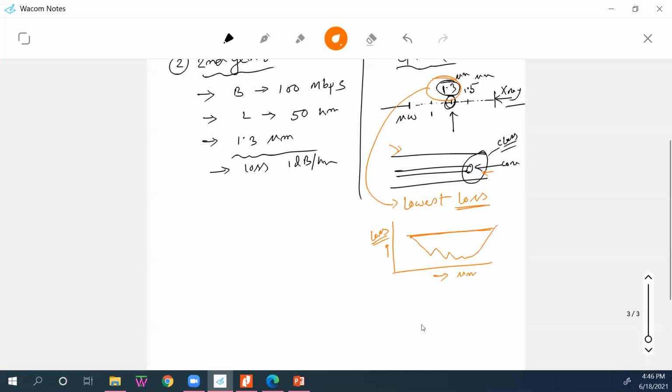So 1.3 was here, for example, which shows a little bit lower loss. That's why we use it. Also, there is another reason, but we do not need to know it very deep now. This loss we will discuss in our future classes, inshallah. That time it will be very clear. I'm just showing you for the sake of explanation.